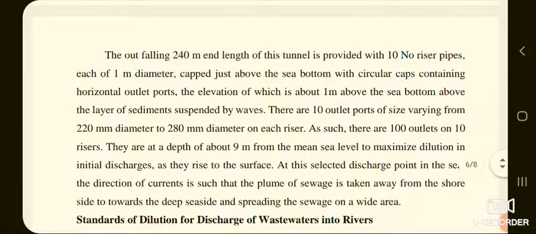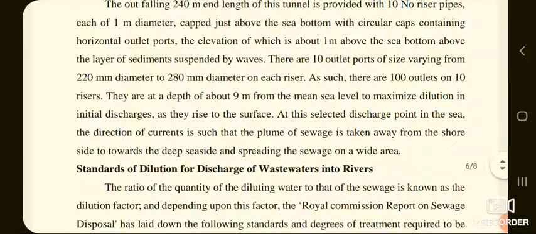The outfalling 240 meter end length of this channel is provided with 10 riser pipes, each of 1 meter diameter, capped just above the sea bottom with circular caps containing horizontal outlet ports, the elevation of which is about 1 meter above sea bottom, above the layer of sediments suspended by waves.